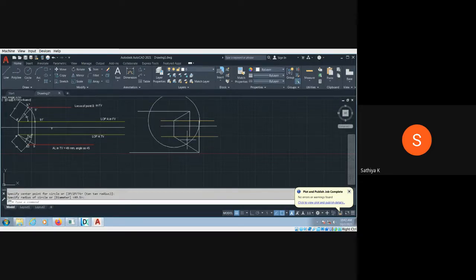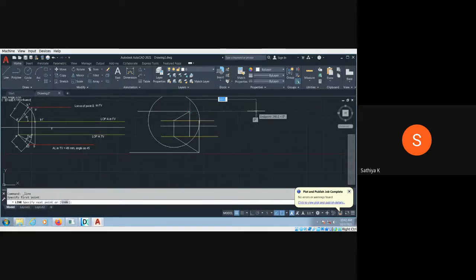So like that you have to get the intersection from here to here. So then you have to trim it. After you make the point, then trim it. Okay, then only it should be simple. Otherwise it may have some difficulties. The locus.